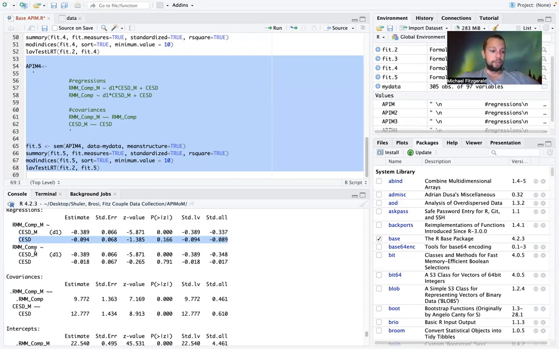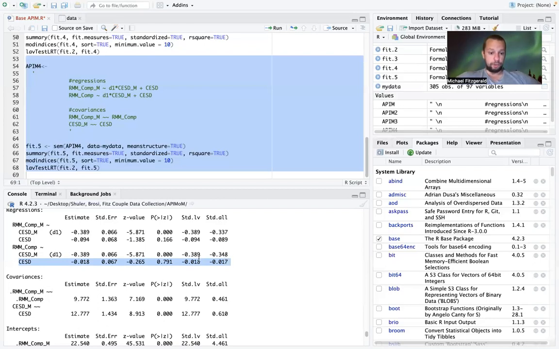And so we want to be sure that we don't have something similar going on here by constraining those paths to equality. Even though it doesn't significantly harm the data, in SEM, we are working with a system of equations. So when you tinker around in one part of the model, it's going to send ripple effects to other parts of your model. So we just want to be sure that we don't come away with any different substantive conclusions.